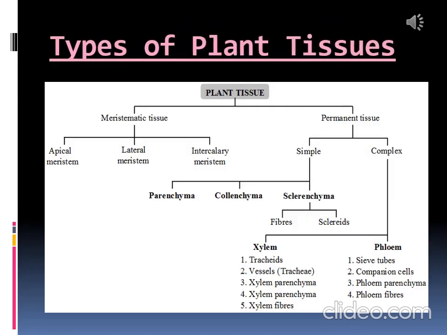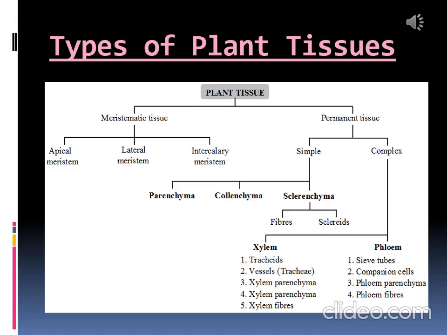Now we will discuss types of plant tissues. We can divide plant tissues into two, as you can see in the flow chart given in this slide. First, meristematic tissue, and the other one is permanent tissue. Then meristematic tissue is divided into apical meristem, lateral meristem and intercalary meristem.